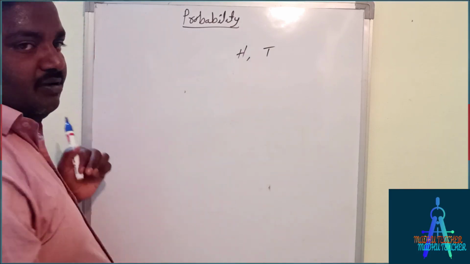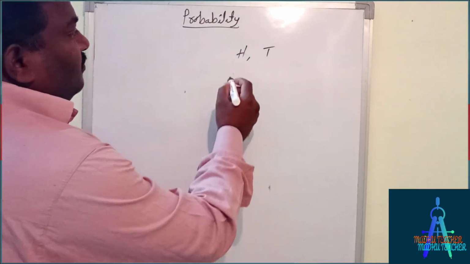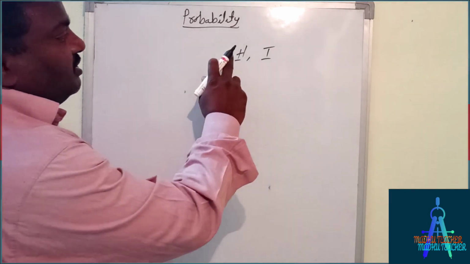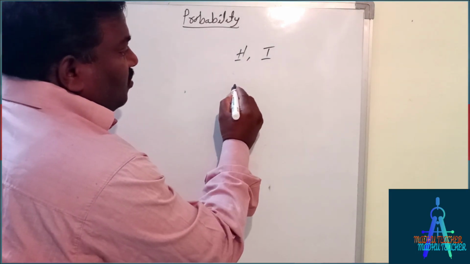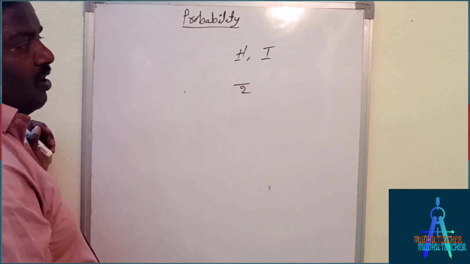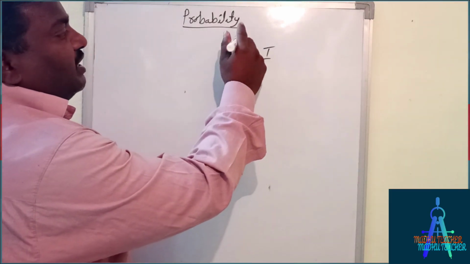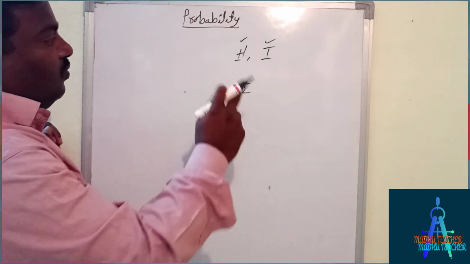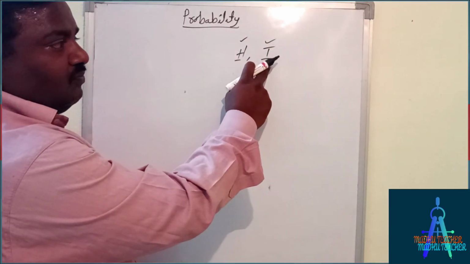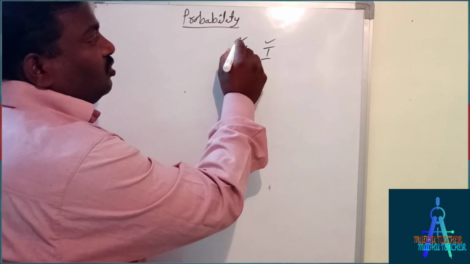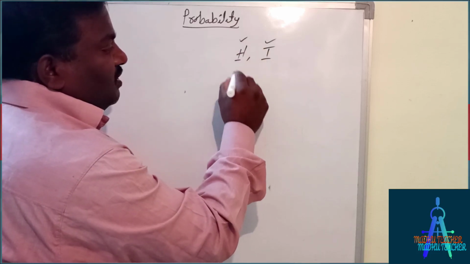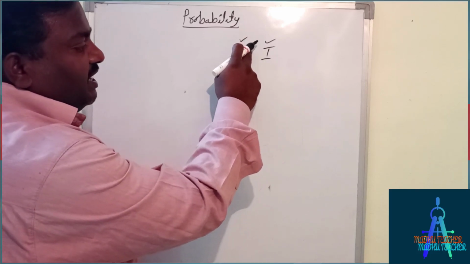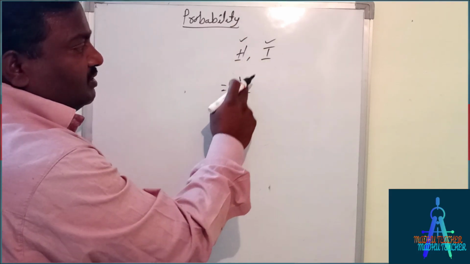Suppose it is a coin, either we may get head or tails. So how many chances are there? Totally we have 2 chances. Out of these 2 chances we can get either head or tails, so we'll get any one of these 2. To get head we have 1 chance, so there is 1 chance to get head out of 2 chances.